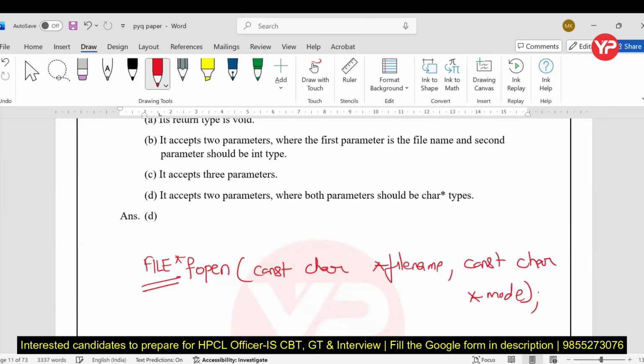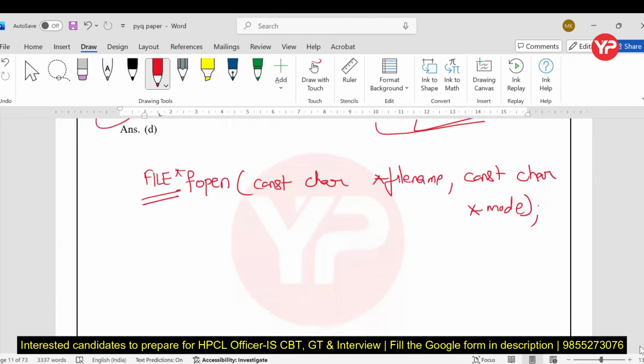So you can see here the return type is not void. Now B, it accepts two parameters, where the first parameter is the file name and the second parameter should be int type. No, due to this part it is wrong. It accepts three parameters, wrong. It accepts two parameters where both parameters should be char star type. Absolutely true. Very important problem, my dear students. So D is the right answer.